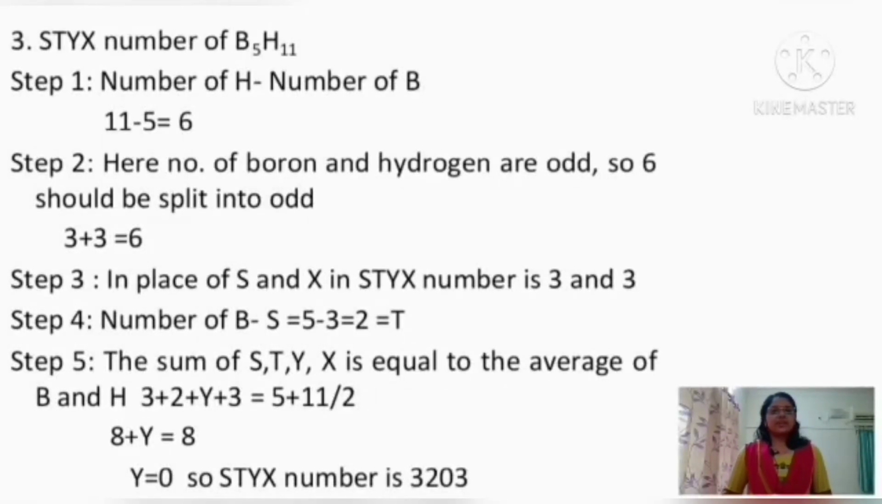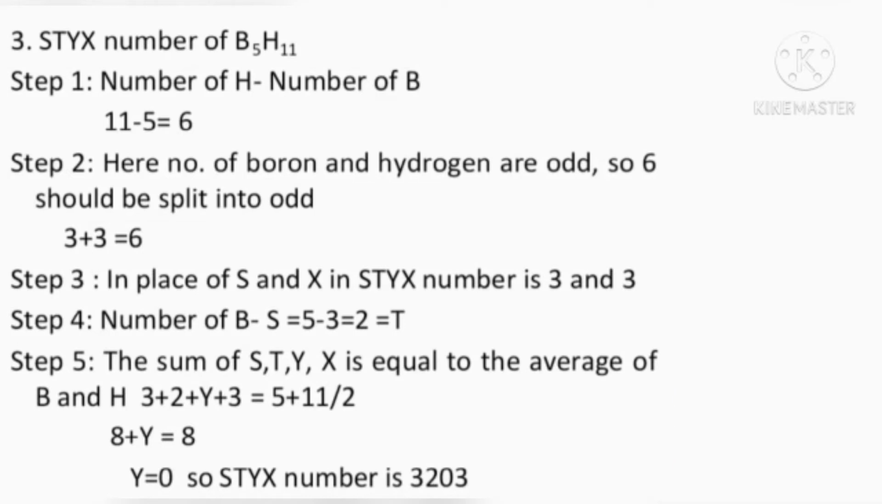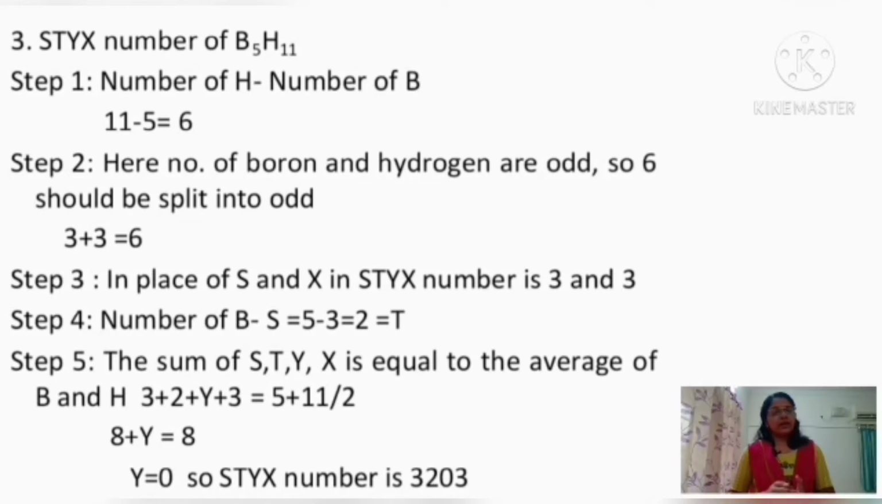Next, we can find the STYX number of B5H11, that is pentaborane 11. Here the number of boron atoms is 5 and the number of hydrogen atoms is 11. So the first step is taking the difference between the number of hydrogen atoms and boron atoms: 11 minus 5, that will be equal to 6. Here the number of boron atoms and hydrogen atoms in B5H11 are odd numbers, so the difference obtained also should be split in terms of odd numbers.